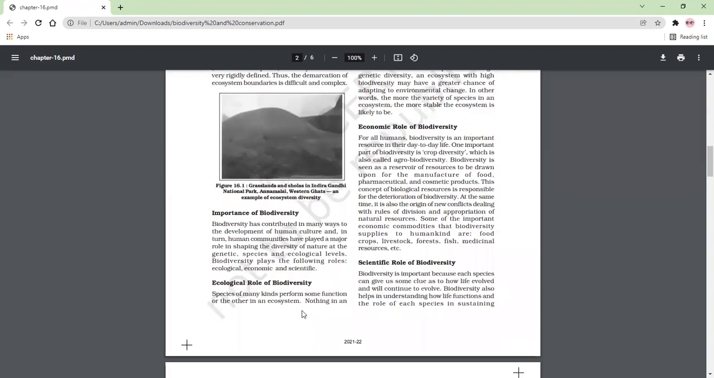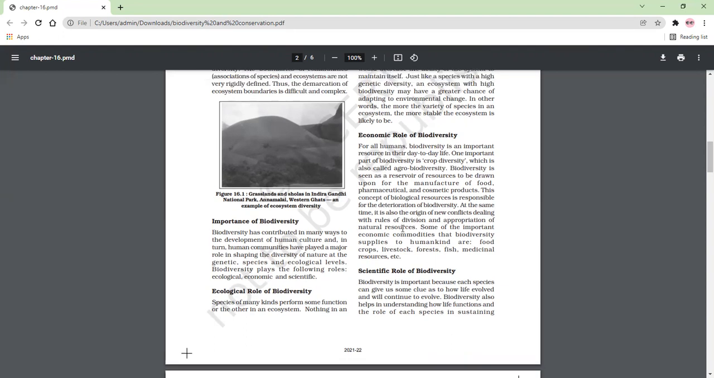Now the next topic, that is importance of biodiversity. Biodiversity has contributed in many ways to the development of human culture, and in turn human communities have played a major role in shaping the diversity of nature at the genetic, species and ecological level. Biodiversity plays the following roles: ecological, economic and scientific. So now we are going to discuss the importance of biodiversity in ecology, economy and science.